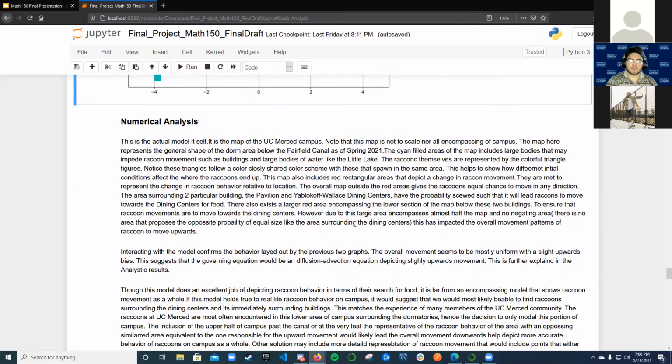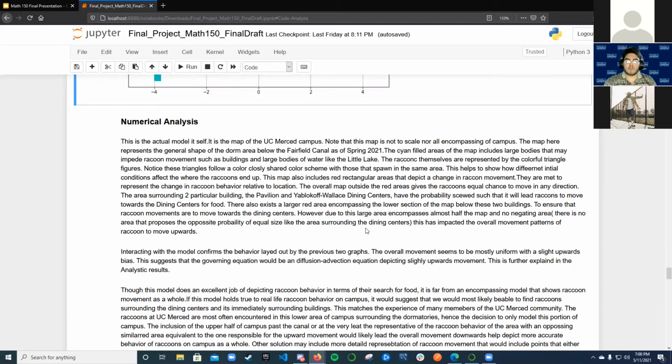As we can see here, the overall movement of the raccoons does seem mostly uniform. There seems to be a slight bias moving upwards, especially towards the lower half of the map, which makes sense as that's how we left the areas of bias. It suggests that the overall governing equation is a diffusion advection equation with slight upward movement. This will be explained further within the analytical results.